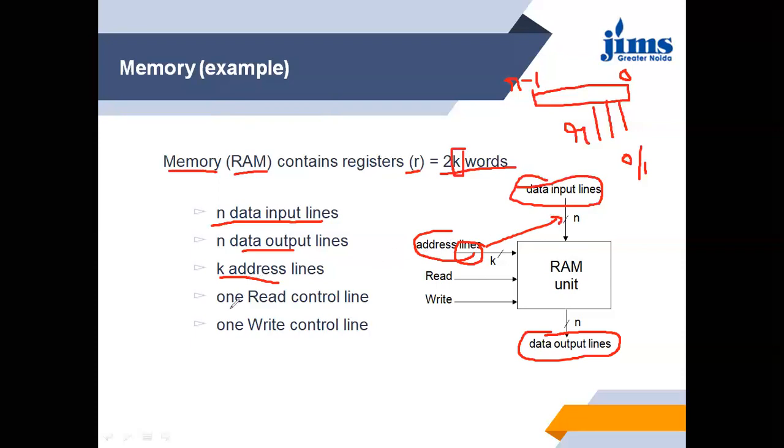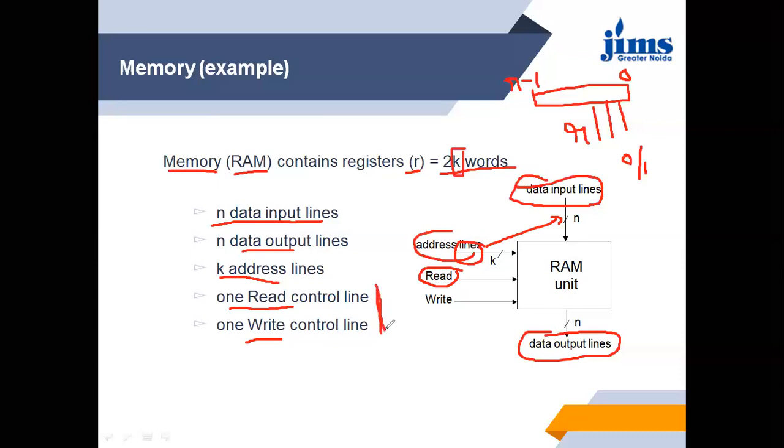There may be one read signal that says you have to read now, and one write signal, because there should be some instruction to tell whether we have to read the data or write the data. So there should be two control lines.